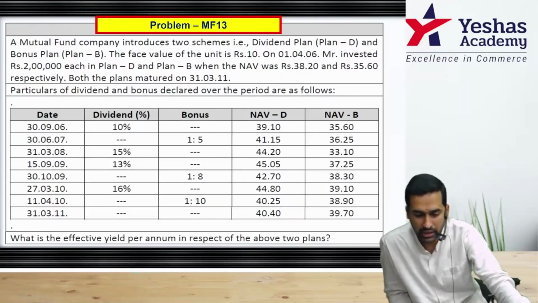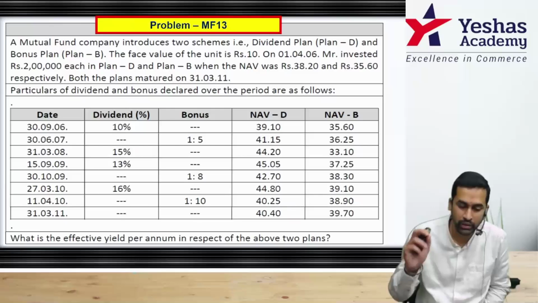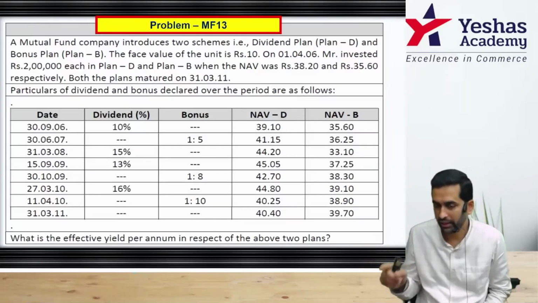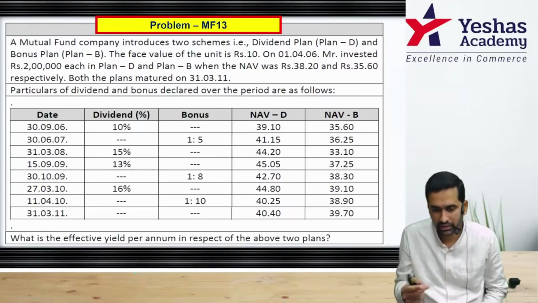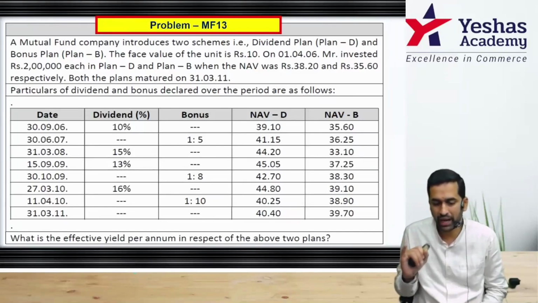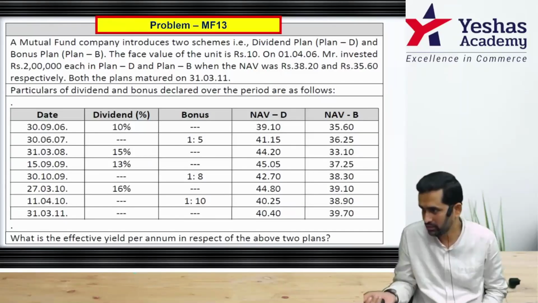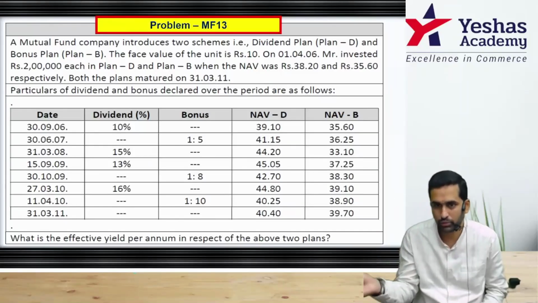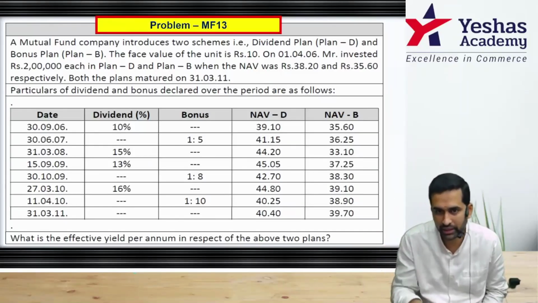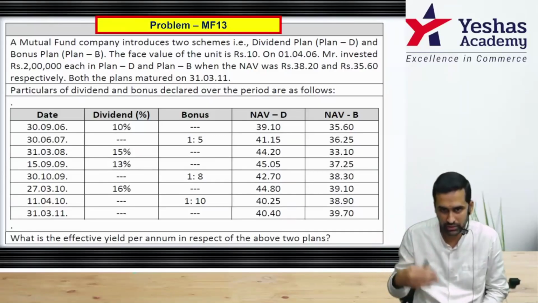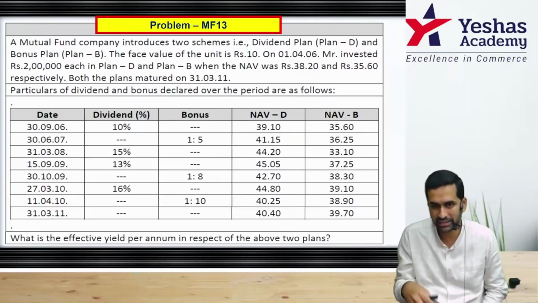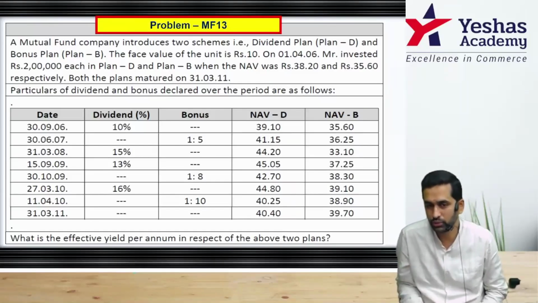You can first start with, don't write now, 2 lakh rupee divided by NAV at the entry date. That will tell you number of units you purchased. Then dividend is to be added 4 times. First you have to calculate, but you don't have to pay. Divide by prevailing NAV, you'll get to know additional units added. Keep adding it 4 times, different rates, different dates. Then you'll get to know how many units you have.